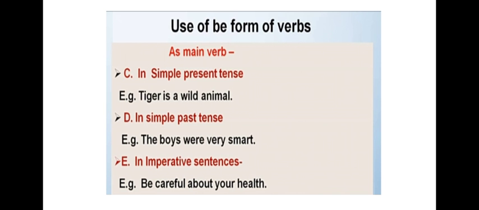In the present time, we have is, am, and are. But in the past form, the second form of the verb, we have was or were, right? So when we want to talk about a thing, person, or animal in the past tense, then we can also use the form of be as a main verb. For example, the boys were very smart.